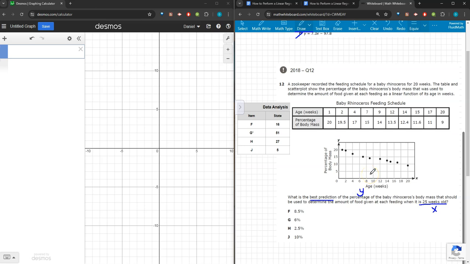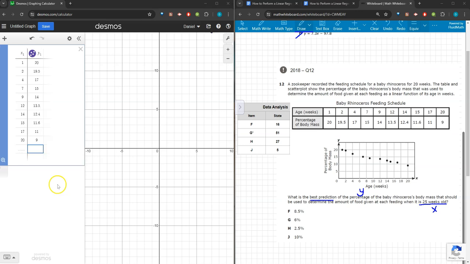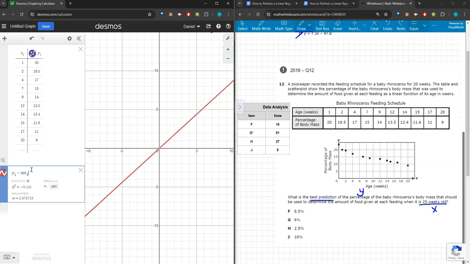In order to do that, first we'll perform a linear regression to write the equation. Then we'll use that equation to input x to get an output of what our best prediction for that y value should be. We'll go ahead and start that process on Desmos by adding a table, and then I'm going to input the data. Alright, my data is in the table, and now I'll perform the linear regression by typing in the equation y1 tilde mx1 plus b.